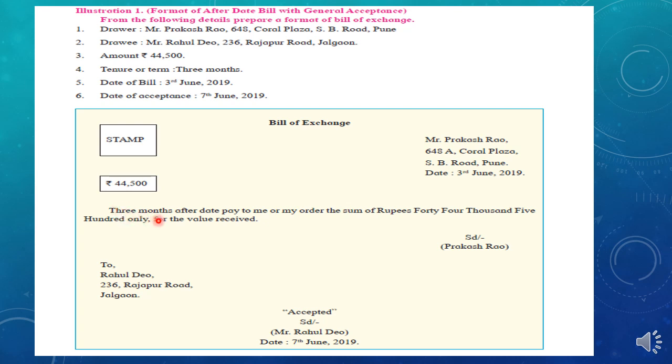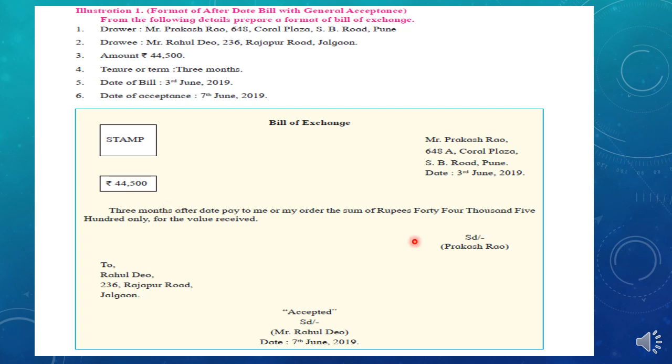So 3 months after the date, so you have to write the type of the bill. It is an after-the-date bill, so 3 months after the date. Pay to me. Pay to me means the drawer is saying pay to me, or to my order, the sum of rupees 44,500 only, for the value received. So this is the statement. It's a common statement which will be written in almost all types of pro forma.